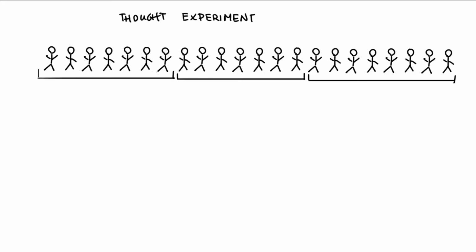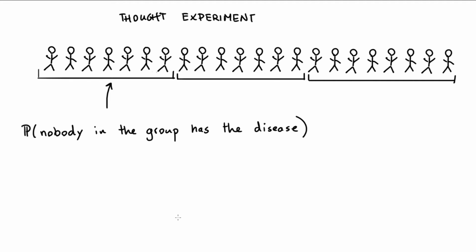Having said that, let's see if we can come up with a property that we like seeing in our groups here. Since I'm interested in spending as few tests as possible, I feel like I'm interested in constructing these groups in such a way that I can send as many people home as possible. So maybe what I'm interested in is kind of a probability of sorts. I'm interested in the probability that nobody in the group has the disease. If no one in the group has the disease, then the group will do one test and then everyone can just go home. This sounds like a good idea to formalize, so let's do that.